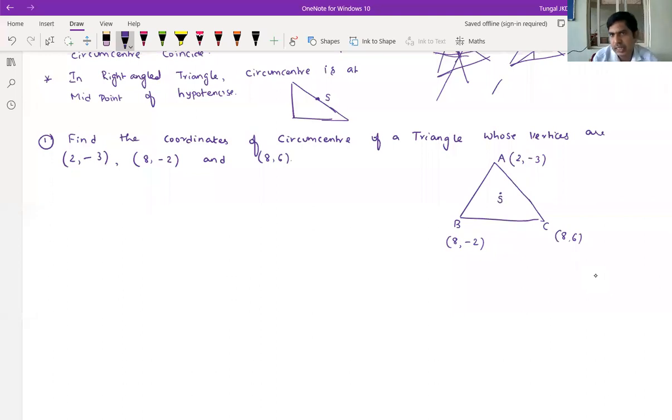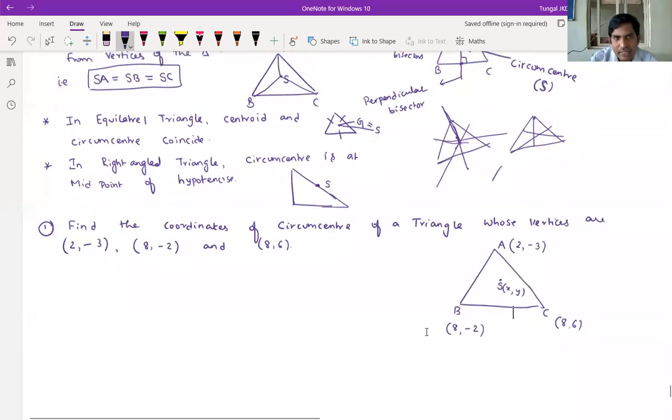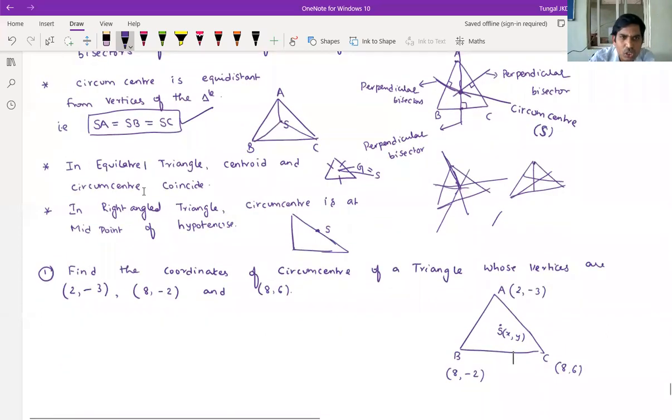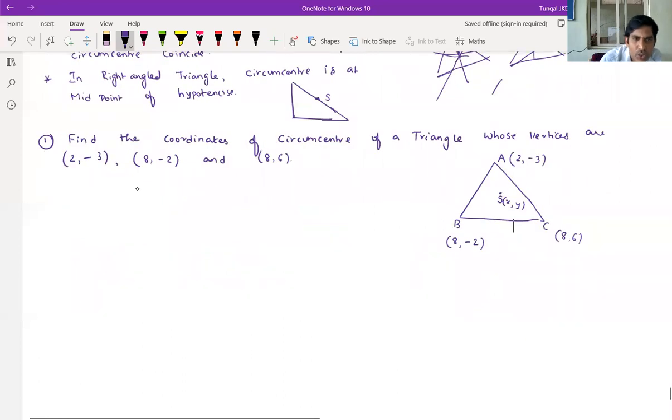Let the circumcenter be denoted with S, taken as some (x, y). That point only we have to calculate. Circumcenter is equidistant from vertices of the triangle. What is the meaning? SA equals SB equals SC. That one we have to use.